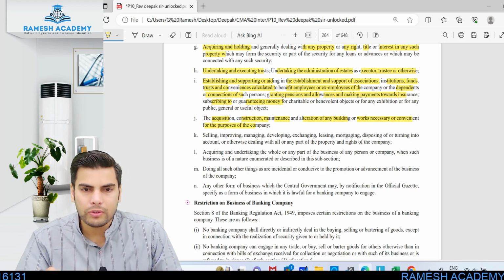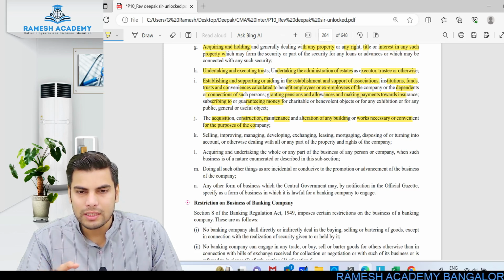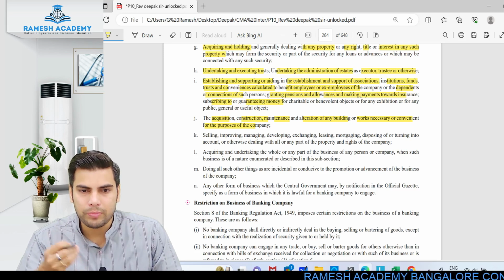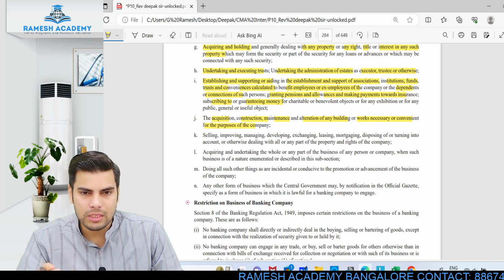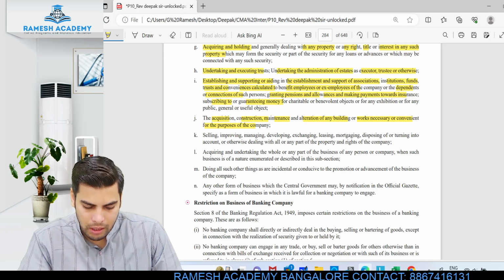So for the purpose of construction also they will be providing certain loans, right? Correct. Whether it is with respect to acquisition, construction, or maintenance of any building wherein the business will be carrying on its activities, those kinds of services can also be provided by the banking companies.